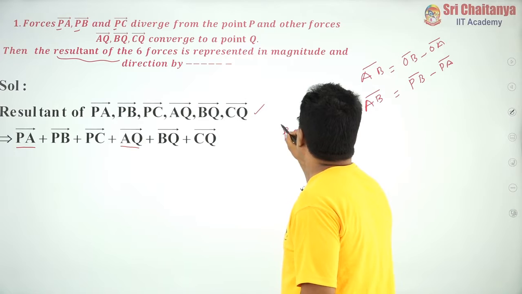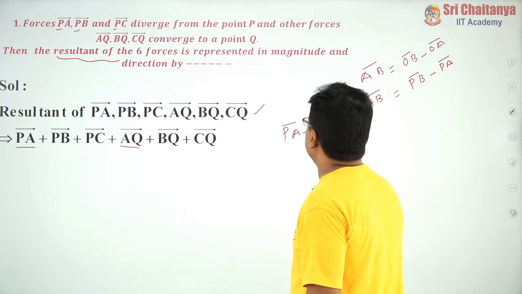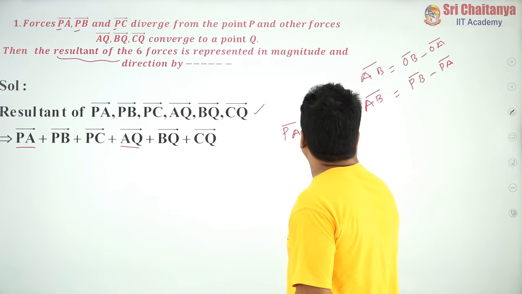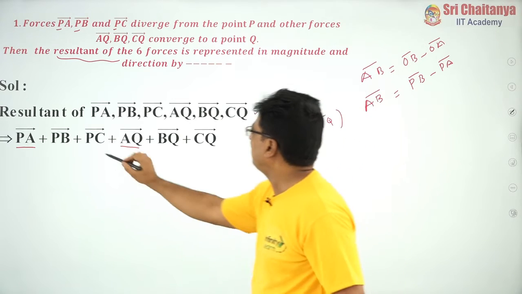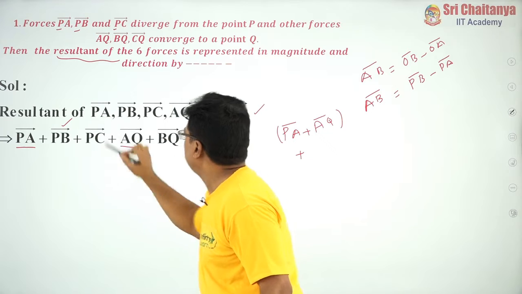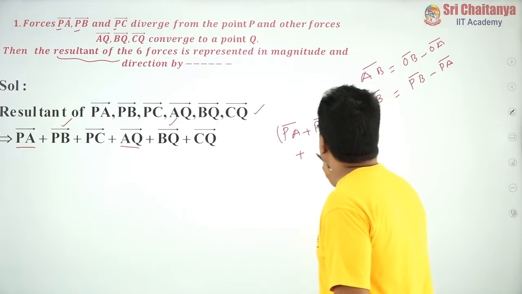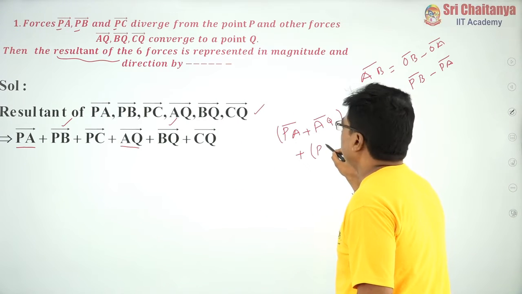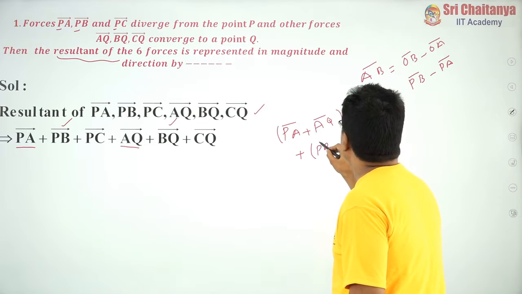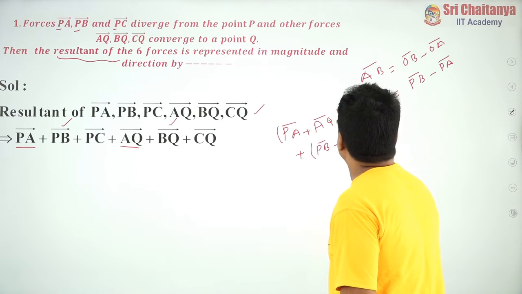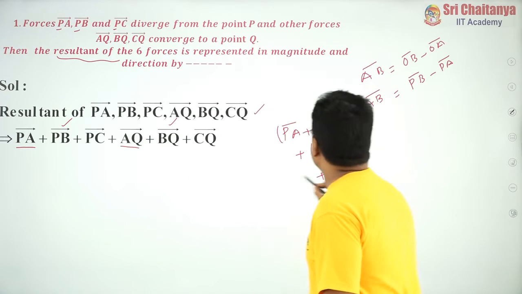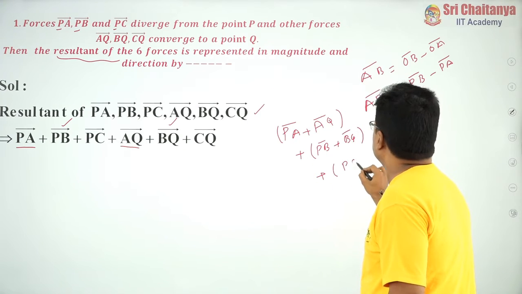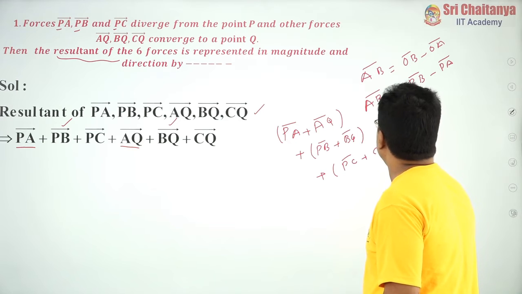So, PA bar plus AQ bar, you write like this, put them in a bracket, and again here PB bar is given and here BQ bar is given. So, again you write PB bar plus BQ bar, and again you write PC bar and CQ bar, PC bar plus CQ bar.